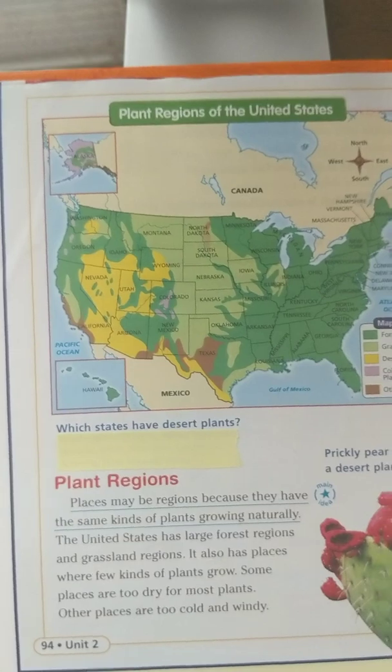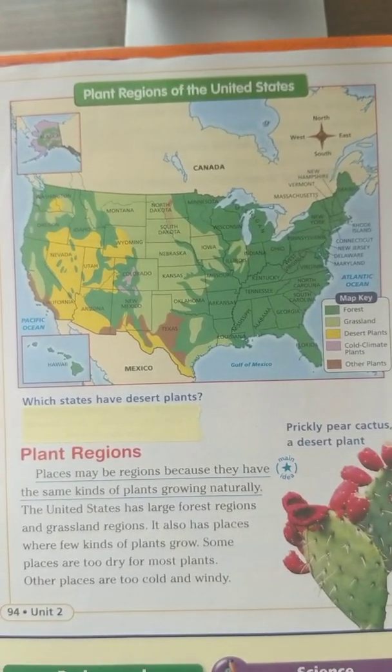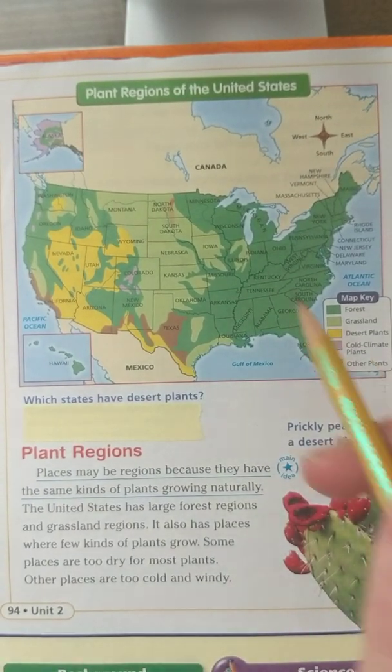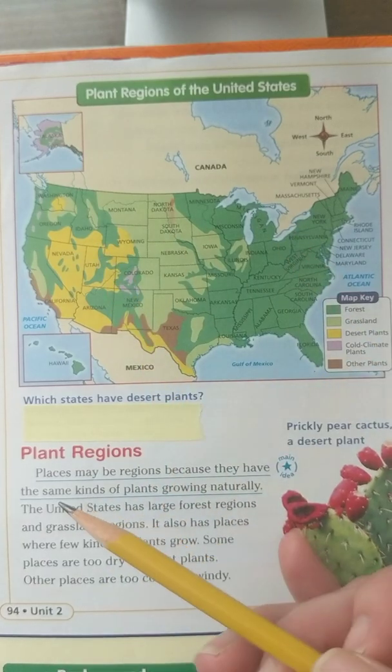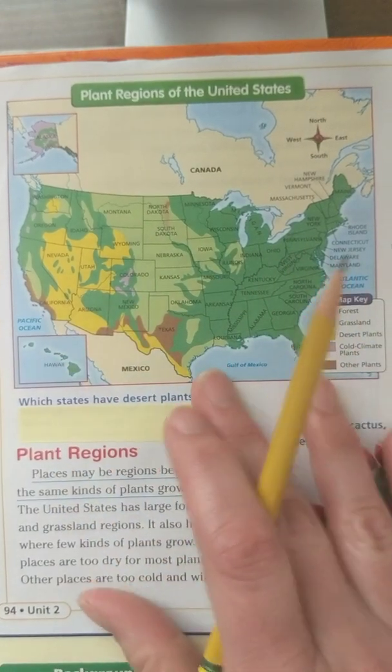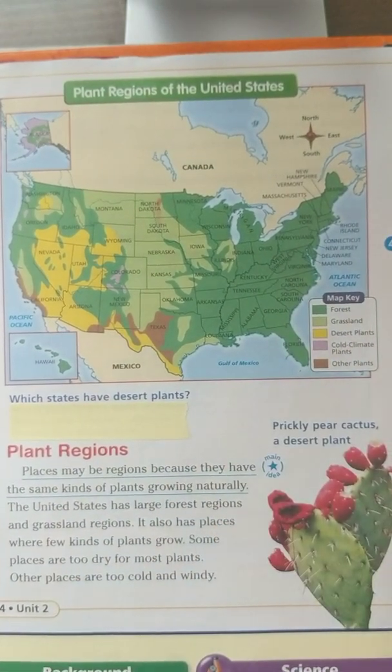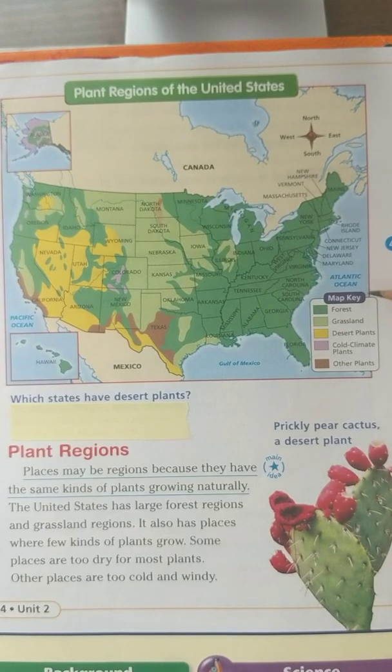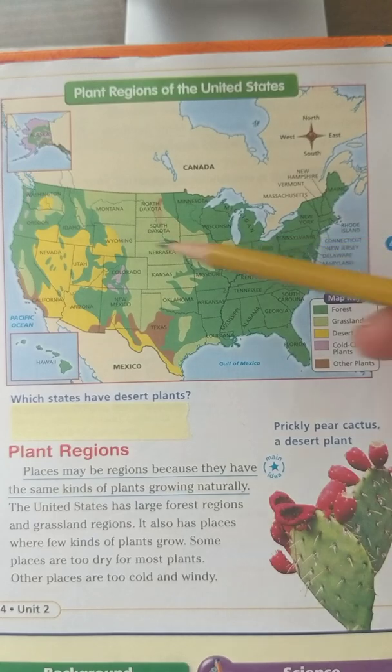Next page. This one's going to talk about plant regions. This is still a map of the United States, but this map looks different. So let's look at this map key and find out what this means. Okay, here we go. We have plant types. These are regions of plants. Forest, grassland, desert, cold climate plants, and other plants.